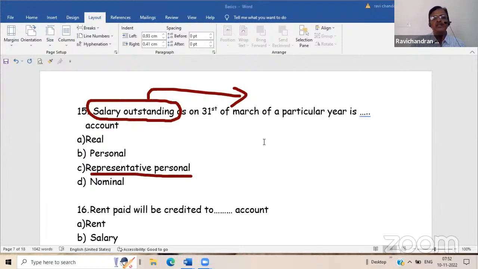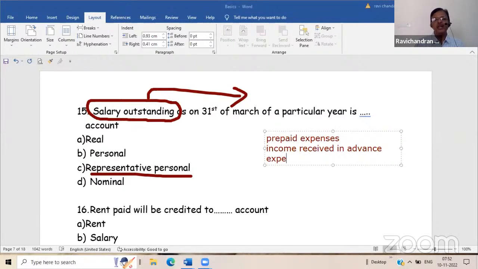So there are four instances of representative personal account: prepaid expenses, income received in advance, expenditure outstanding, and income receivable. These are the four different circumstances when a representative personal account will come. Other than that, there will not be any representative personal account. Clear? Take it down.